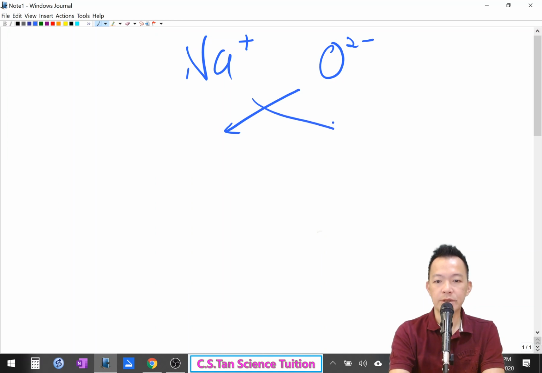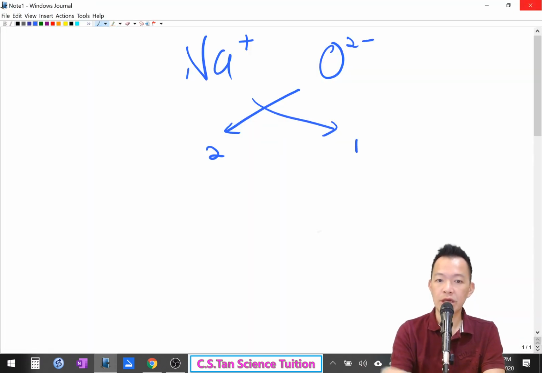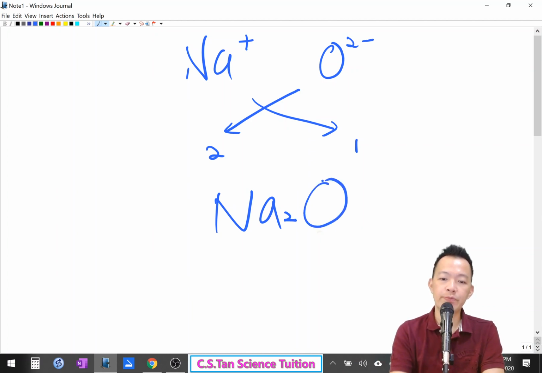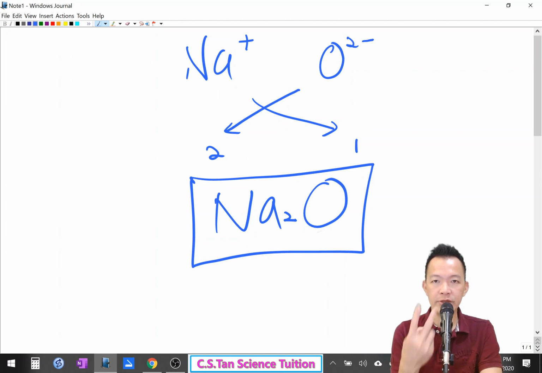So last time in chapter 3 we crossed the numbers. I give you 2, you give me 1, 对不对? 为什么我要给你2, 你给我1呢? There must be a reason. Finally it becomes sodium oxide. But why must sodium oxide be 2 sodium and 1 oxygen? 为什么一定要这样子呢? Today you can explain.